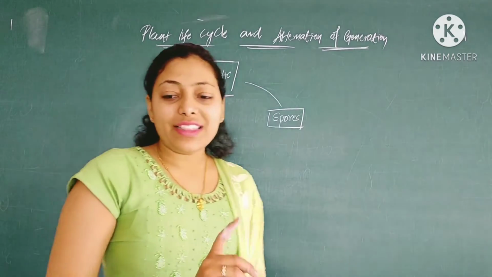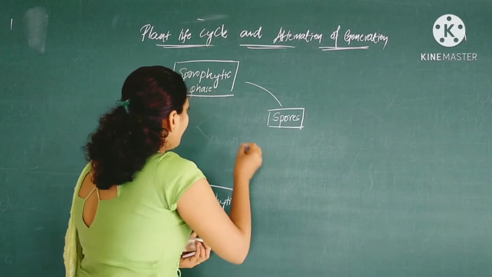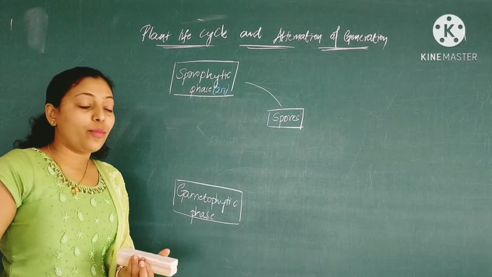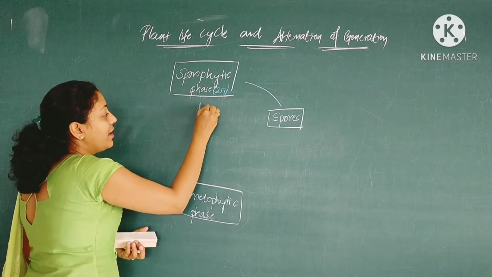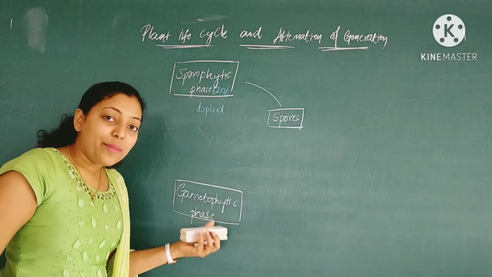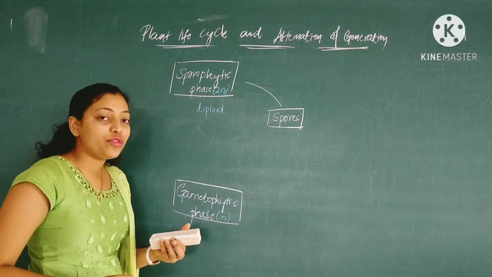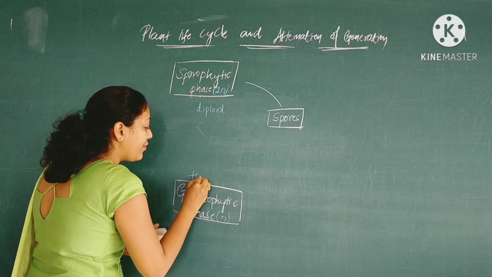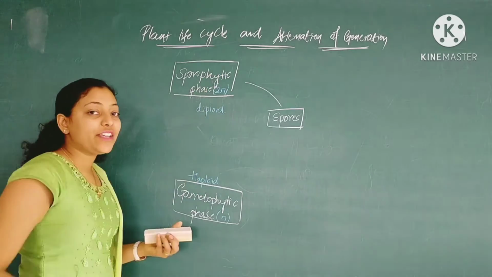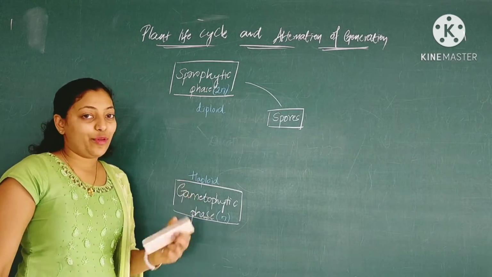Keep one thing in mind: the sporophytic phase always consists of 2n chromosomes, which means it is the diploid phase. Whereas the gametophytic phase, or gametophytic generation, consists of n chromosomes, which is the haploid phase.